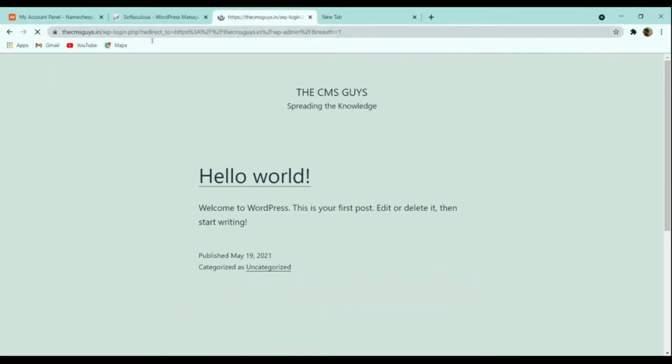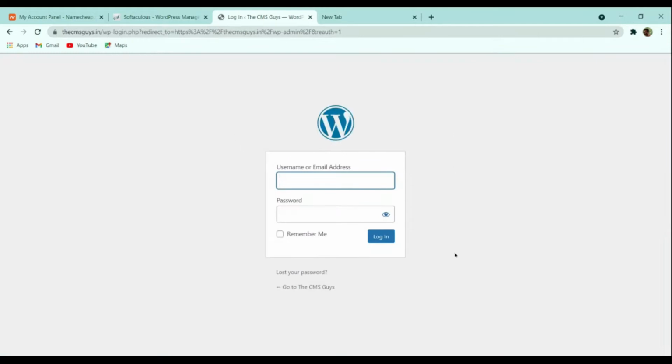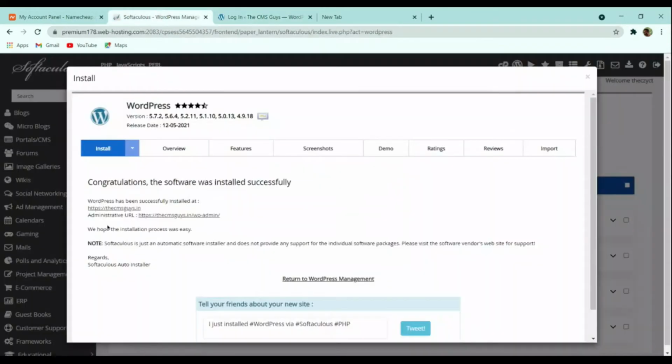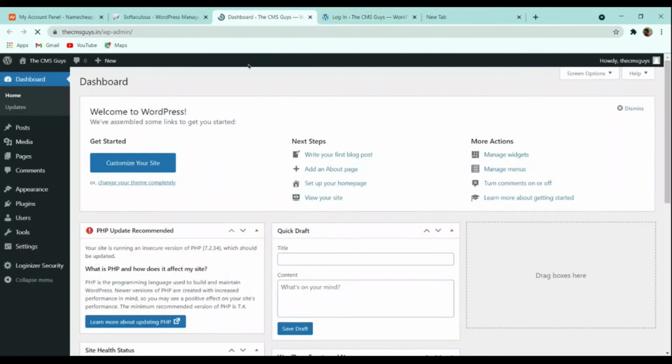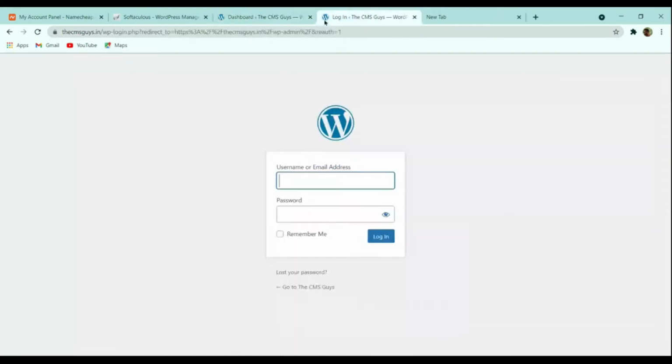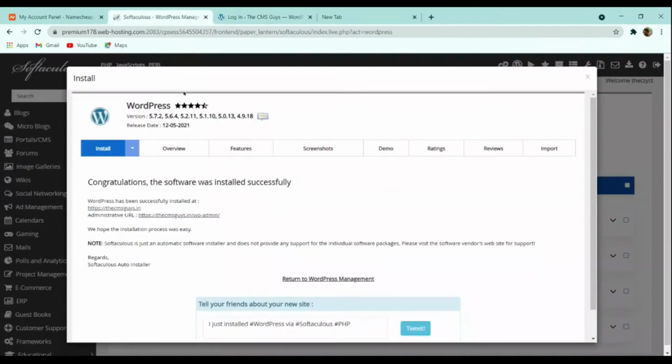And then here you will be redirected to your dashboard login panel. And here you can also find this administrative URL, the same URL. It will also redirect you to the dashboard of WordPress. So here you can see that after that we have to enter the username and password. Here you have to enter your username and password, and after entering this you will see this dashboard.